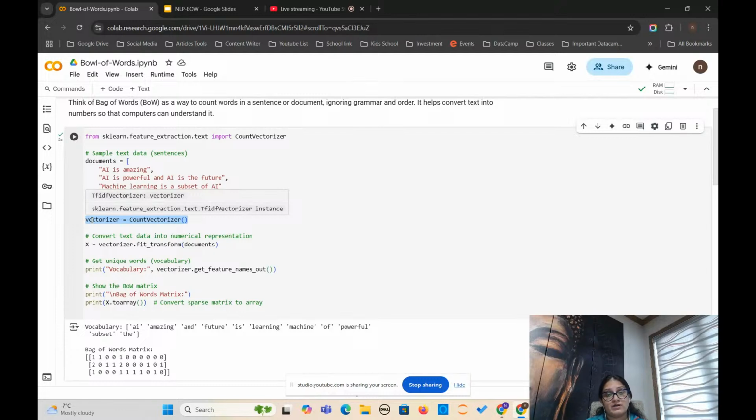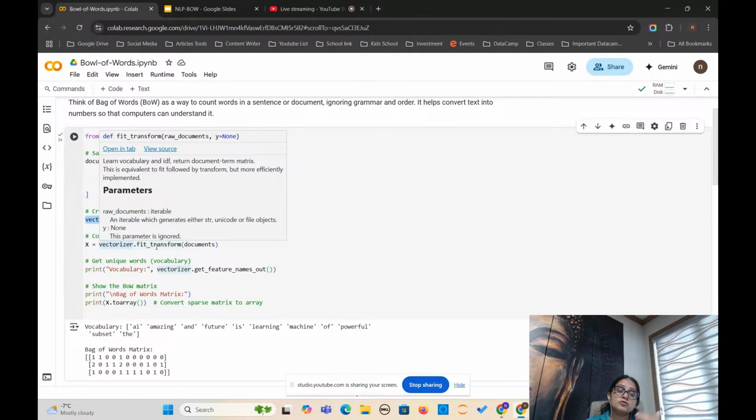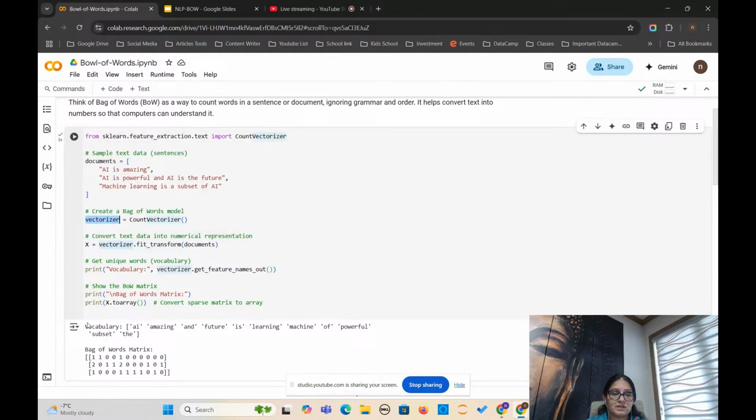You bought, your friend bought, right? Again, there are three sentences, or you can connect it with the second slide example as well. And then convert the text data into numerical transformation. First we will declare the instance, and then we are fitting and transforming. This means you are fitting onto this instance and transforming the data into numerical form. This means 1 and 0. When you see the output, you will have a deeper understanding.